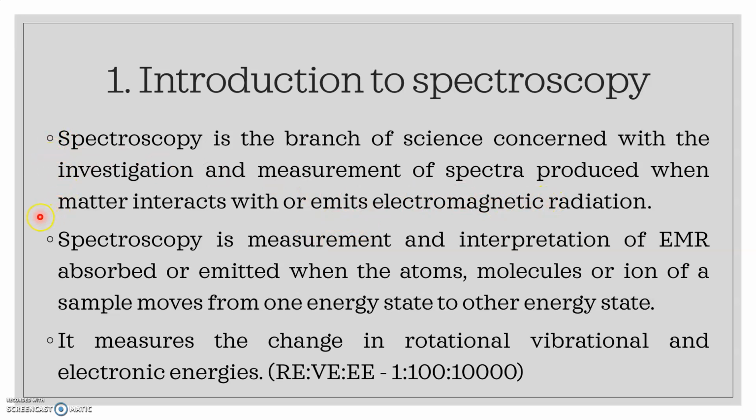Or it can be explained in detail like this: spectroscopy is the measurement and interpretation of electromagnetic radiation which can be absorbed or emitted whenever the atoms, molecules or ions of a sample move from one energy state to another energy state. Now, when I say the sample moves from one energy state to another, what does it mean? The change may take place from ground state to excited state and from excited state to ground state.